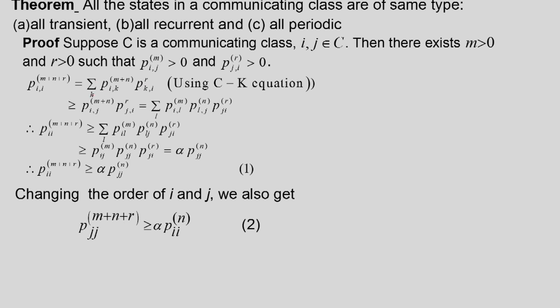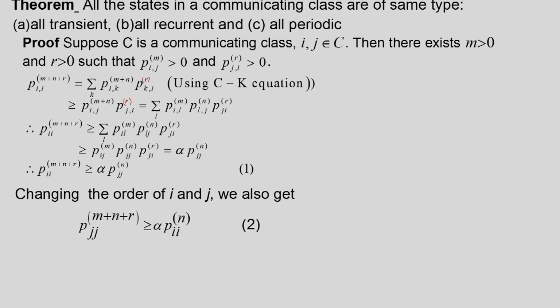Suppose we consider one value of k only, that is k is equal to j, then this will be no longer equality, but this quantity will be greater than or equal to this quantity, because we are considering only one value of k. So, P_ij^(m+n) P_ji^(r).